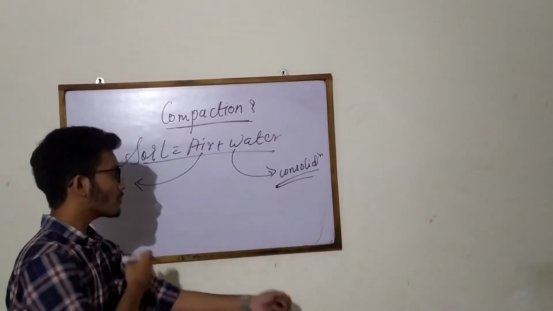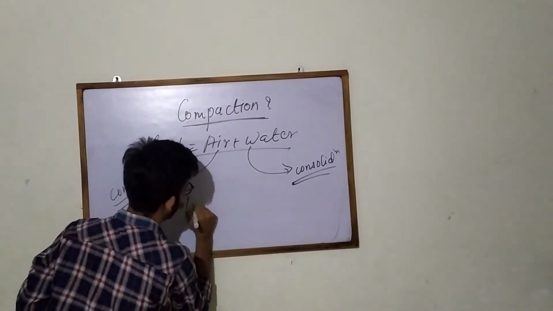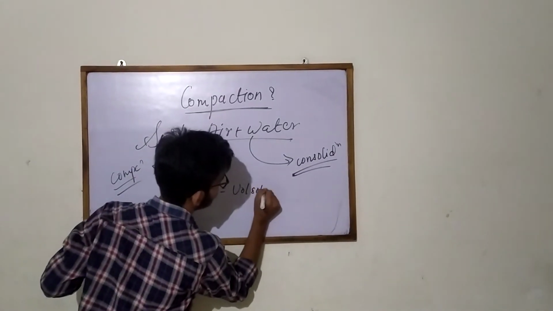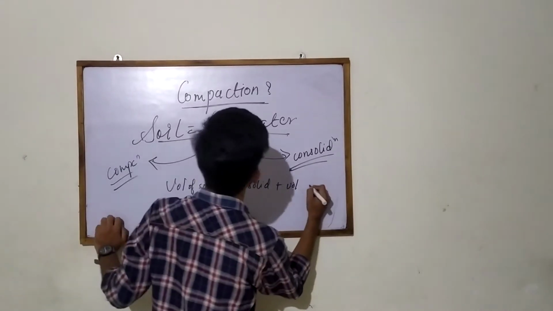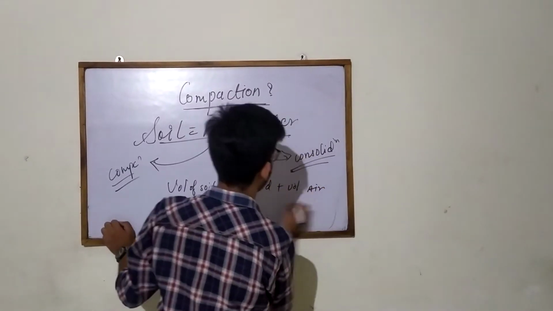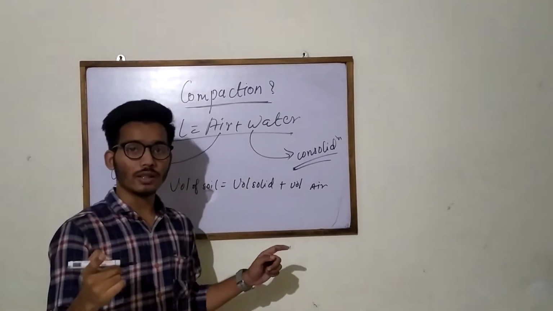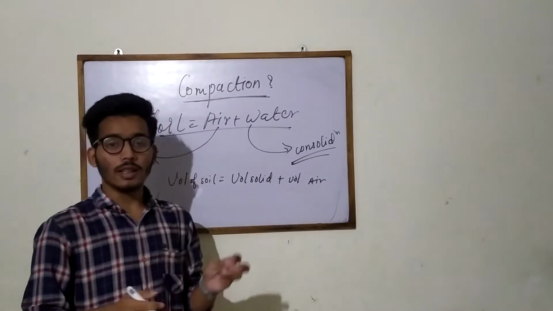So now consider volume of soil equals volume of solid plus volume of air. From this equation, after the process of compaction, the air void gets removed.